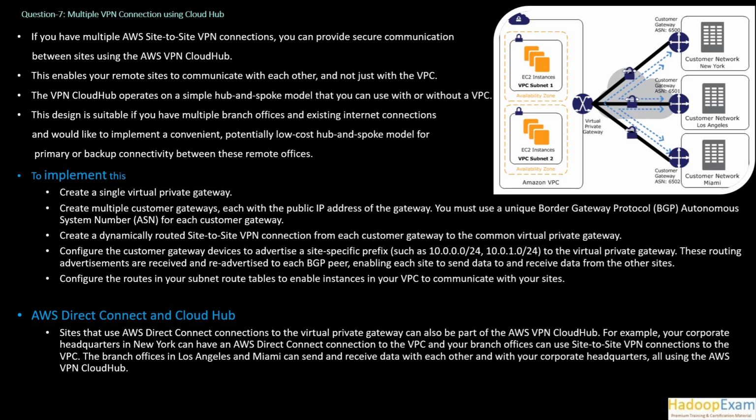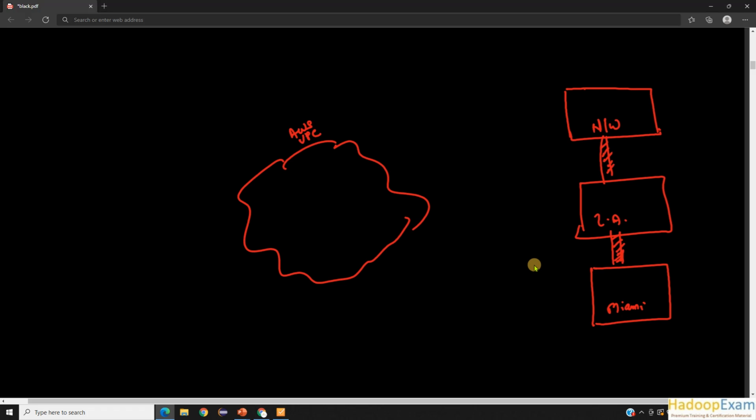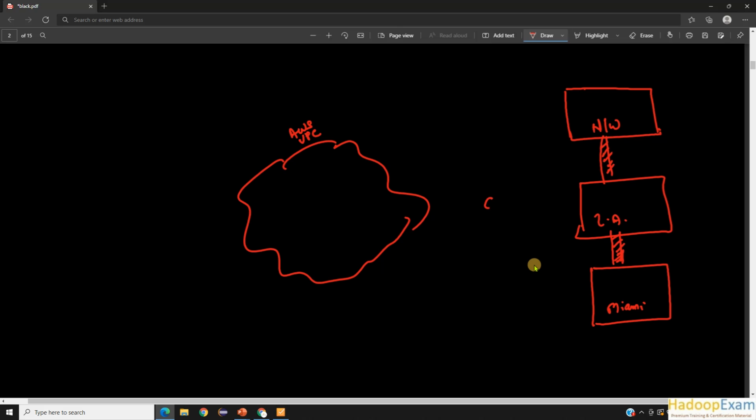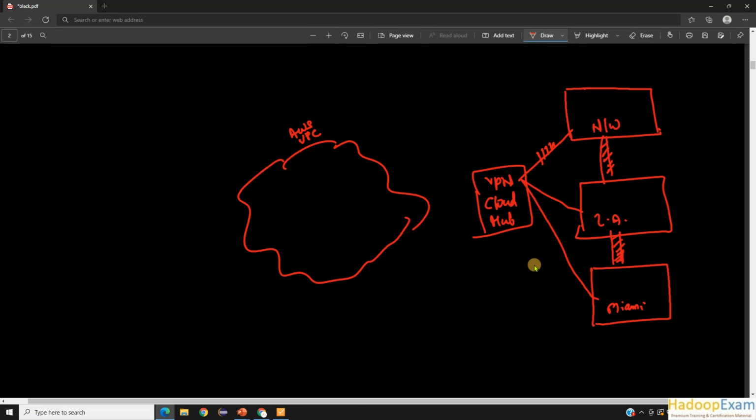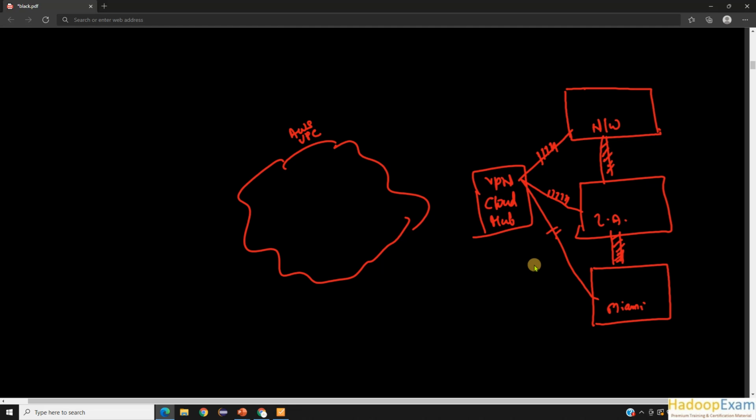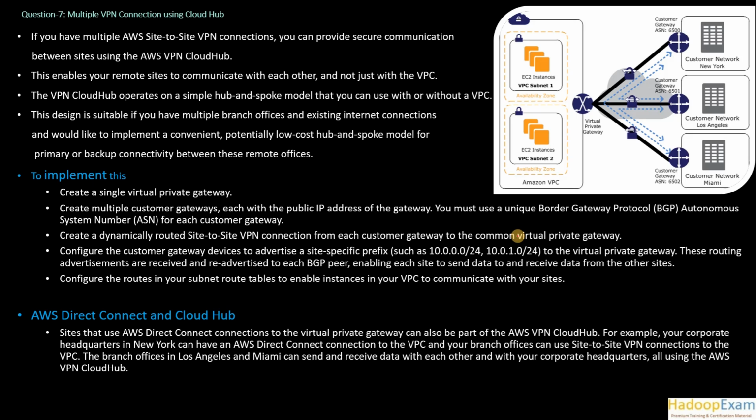If you are using a CloudHub here, let's say I would just write it here, VPN CloudHub, then your sites via this can communicate with each other with secure connection. This would be your secure connection. You can establish it even if you don't need a VPC for that. If you are not using any Amazon VPC and you just want connection among these data centers or branch offices, then you can use just VPN CloudHub to make this kind of connection.